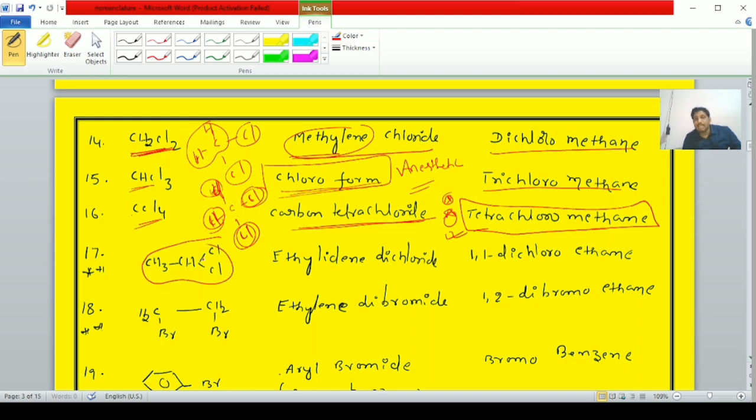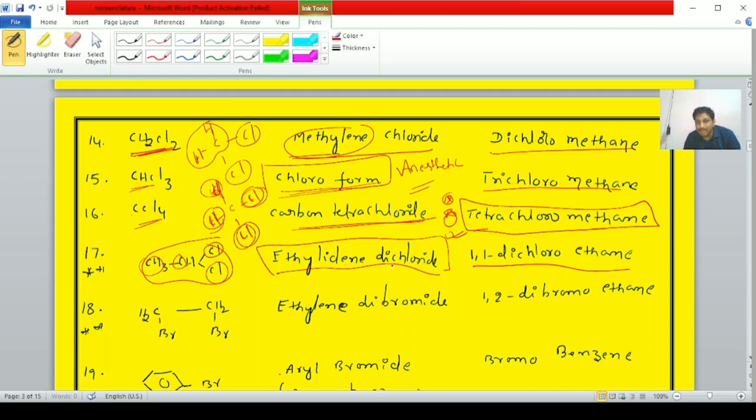Next one, 17th example. CH3CHCl2. Here the common name, student, is ethylidene dichloride, whereas the IUPAC name is 1,1-dichloroethane. Here, students, the common name can be obtained like this. How many carbons are there, student? Two carbons. Hence ethylidene dichloride.